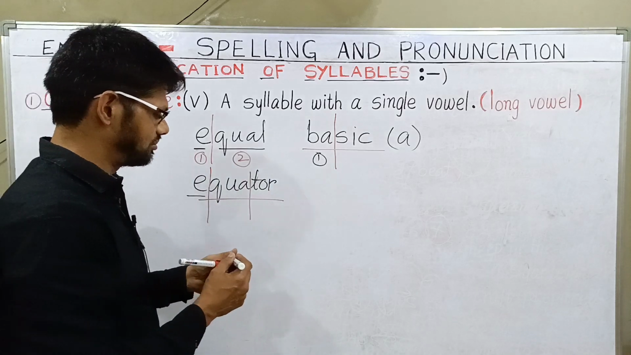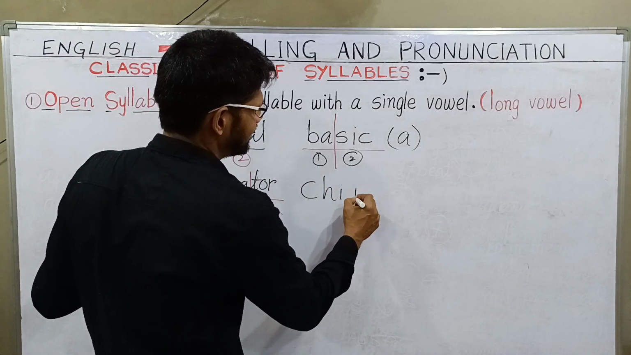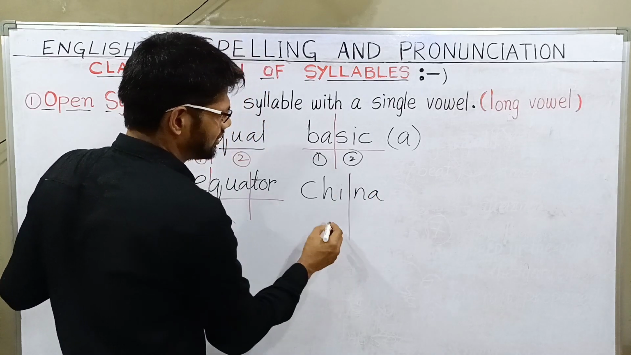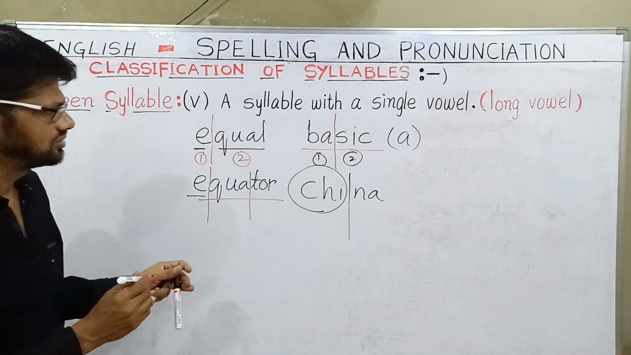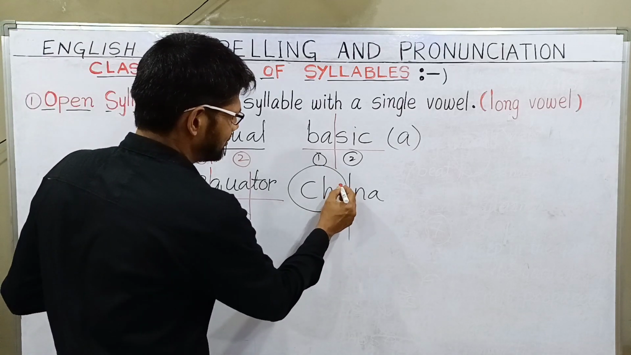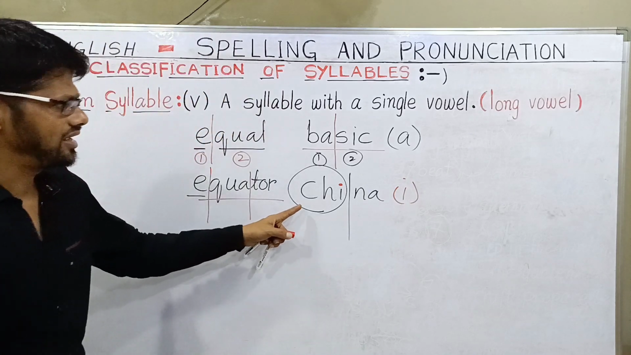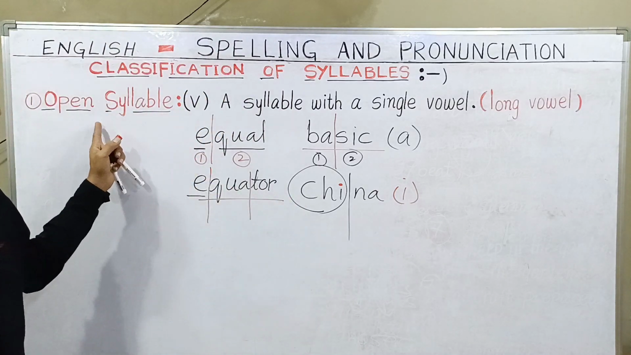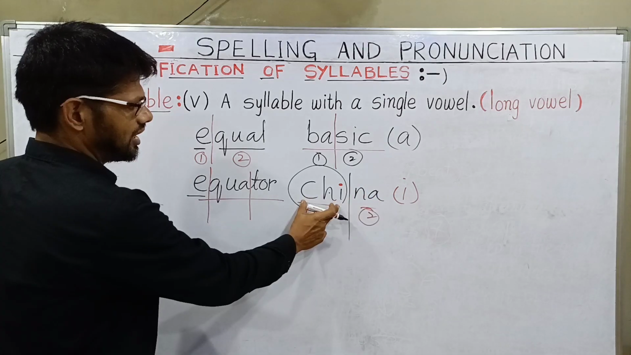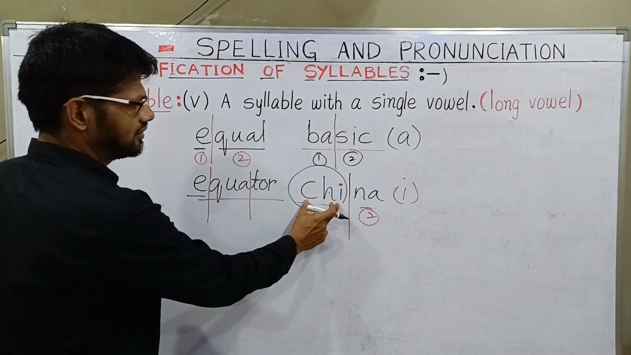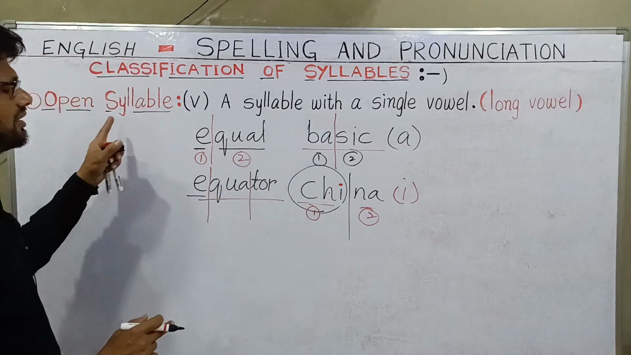China: chai, na, China. Here also you can say chai. It is giving one syllable, and this syllable gives a long I sound, chai. So you can say this is an open syllable. N is with A, not I. The first syllable, chai, completes one beat and gives a long sound. That is the reason it is an open syllable.